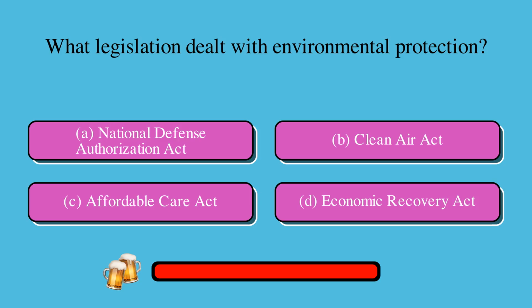What legislation dealt with environmental protection? Is it A, National Defense Authorization Act, B, Clean Air Act, C, Affordable Care Act, or D, Economic Recovery Act? The correct answer is B, Clean Air Act.